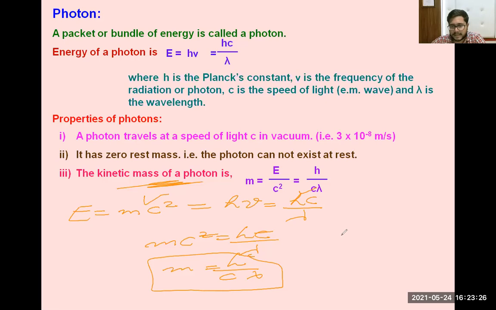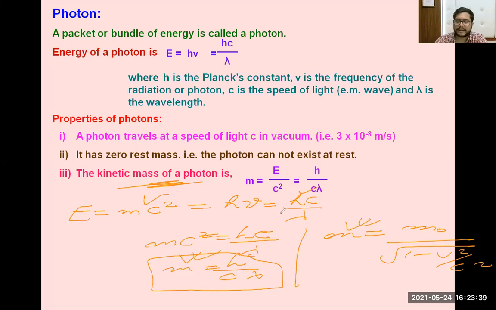Or you can say this equation we have written now, m = m_0 under root 1 minus c square by v square. This mass and that mass are the same. Both are called relativistic mass. So the kinetic mass of the photon is given by this equation.